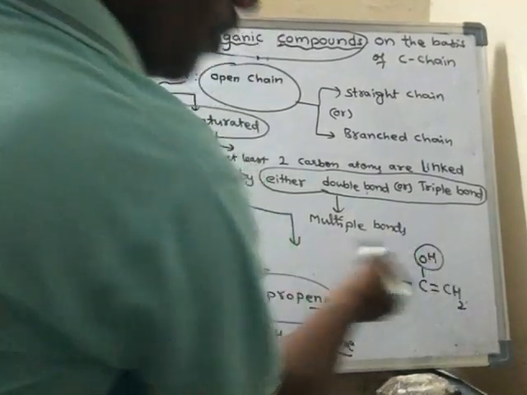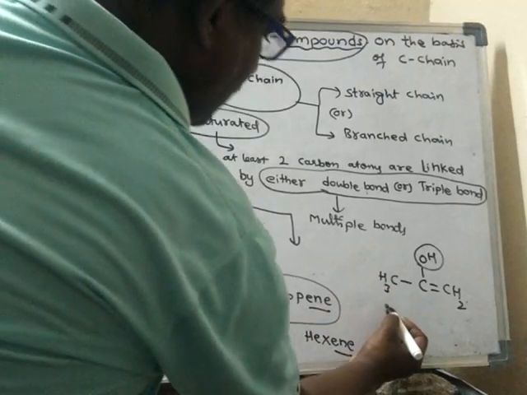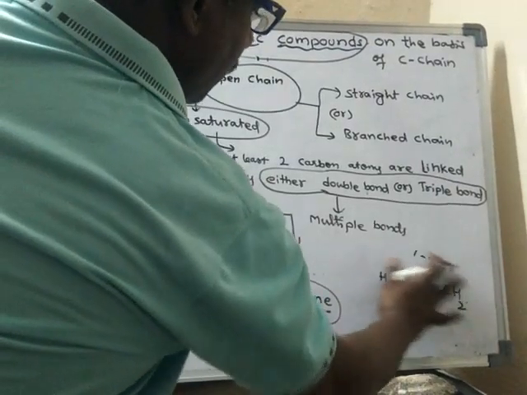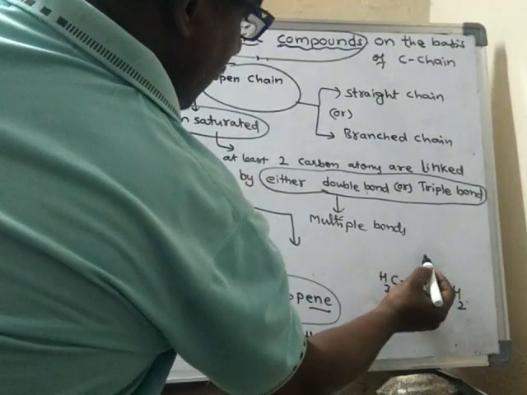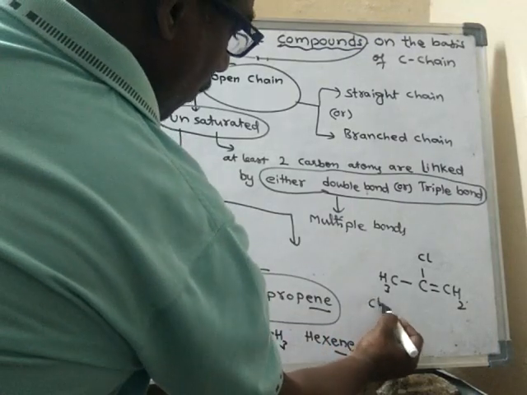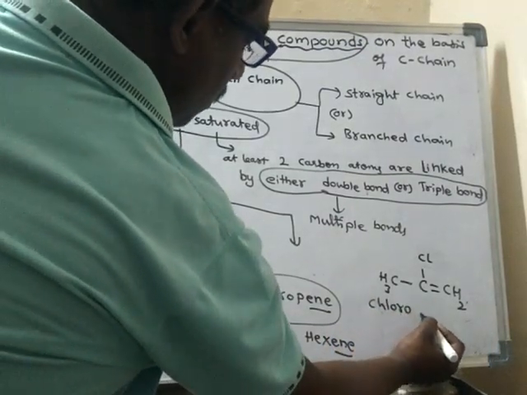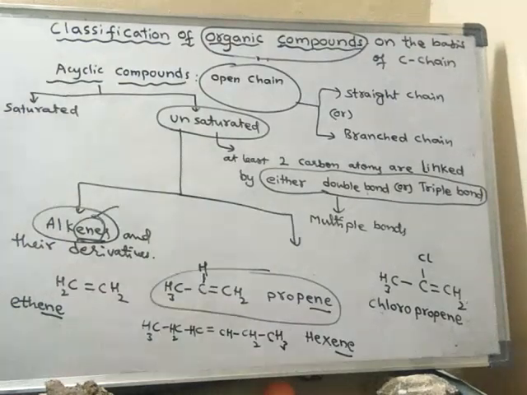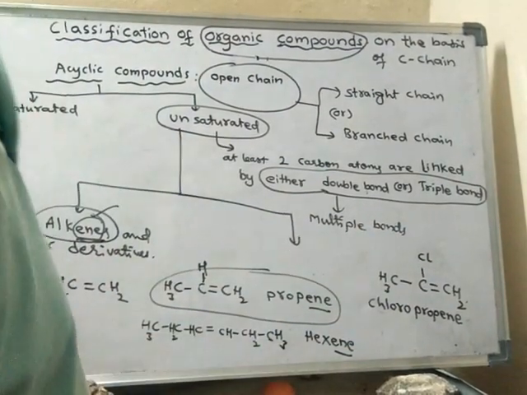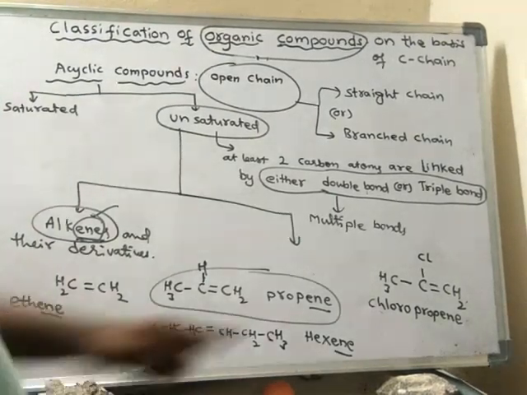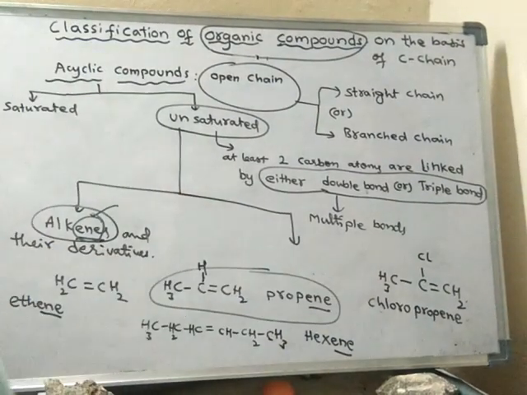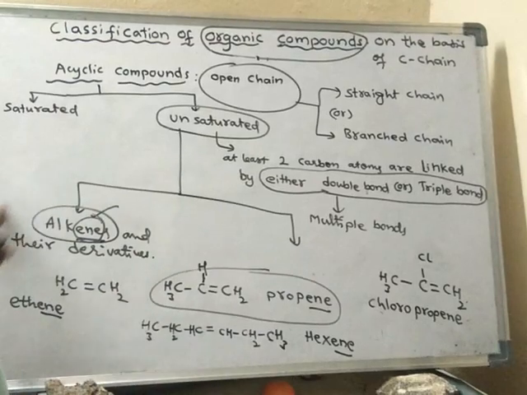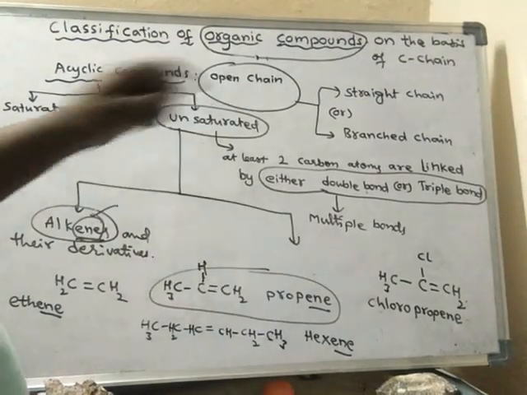So what is this one? OH means hydroxy, so it is called hydroxypropene. Or else, I'll take chlorine, it is called chloropropene. I may replace the hydrogen with any other atom or group of atoms, and then it is said to be a derivative of this one. Alkenes and their derivatives belong to one class. They are said to be unsaturated.